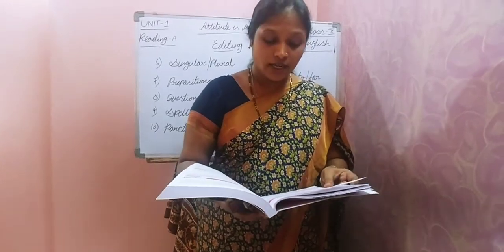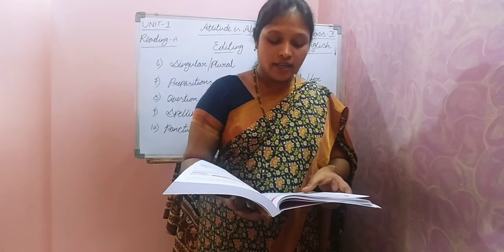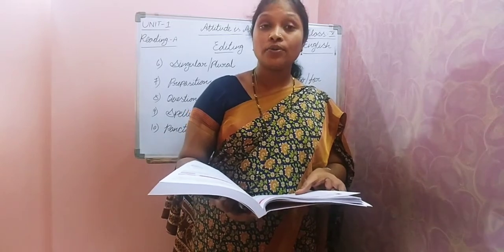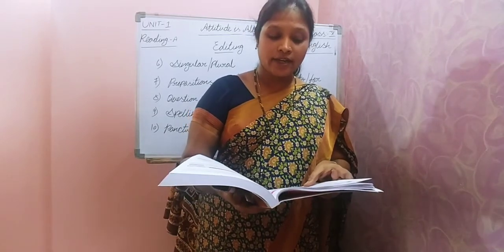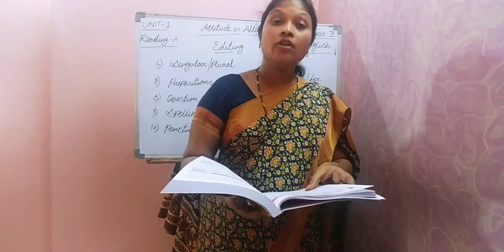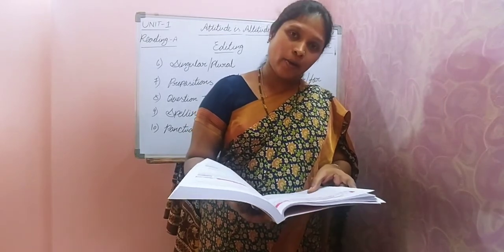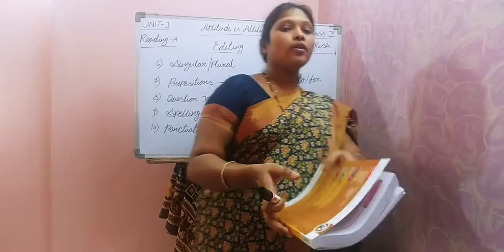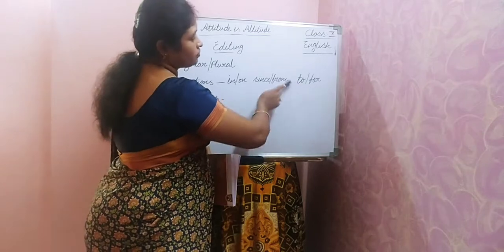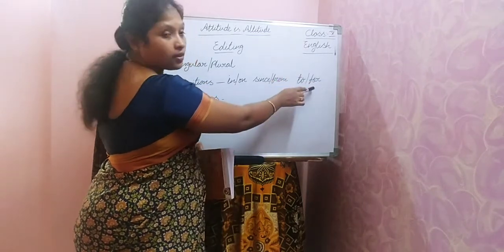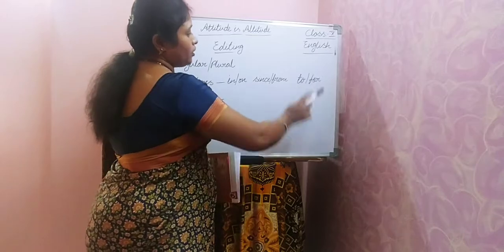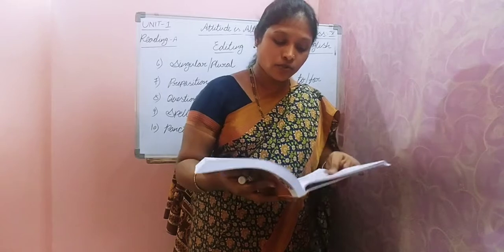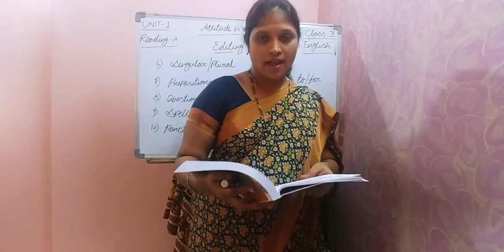So where is the mistake? Here itself. "I decided to be thankful to what I do have." What do we have to use? "I decided to be thankful for what I do have." In the place of "to", what do we have to write? "For." I already told you, right? In prepositions, there will be a chance of getting mistakes from this point of view. So, what is correct here? "For. I decided to be thankful for what I do have."